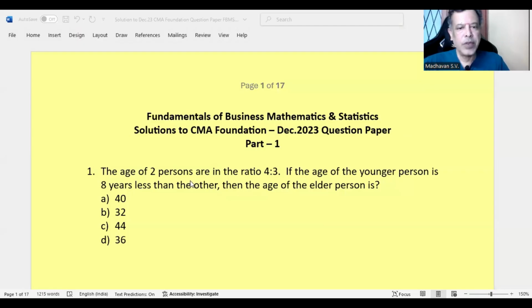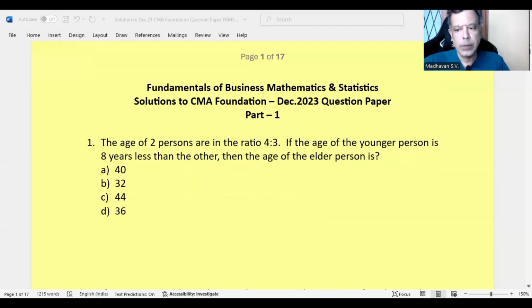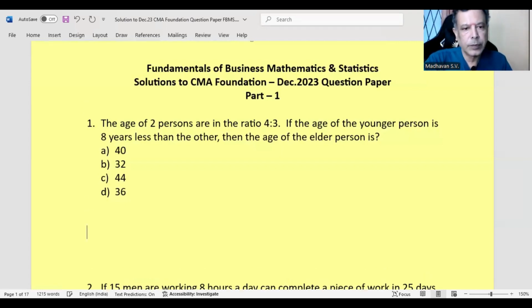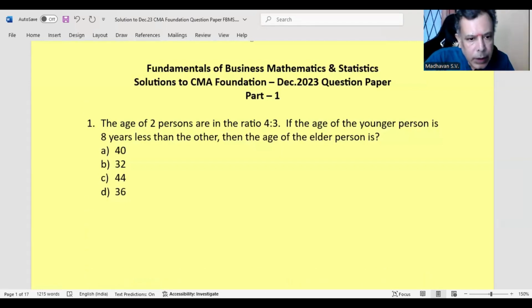The ages of two persons are in the ratio 4:3. If the age of the younger person is 8 years lesser than the other, then the age of the elder person is what? It is given that the ratio is 4:3.